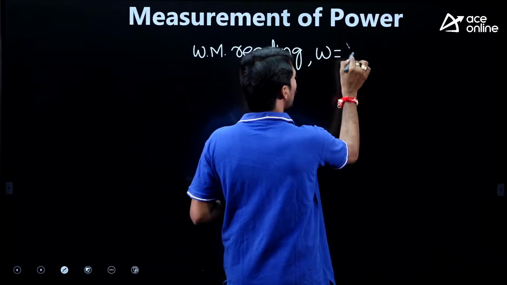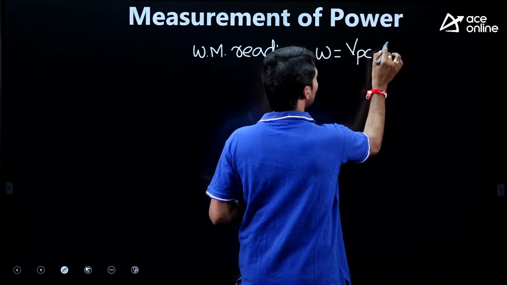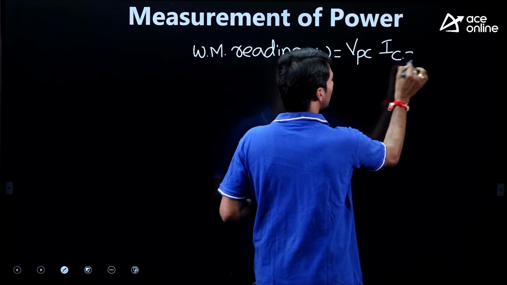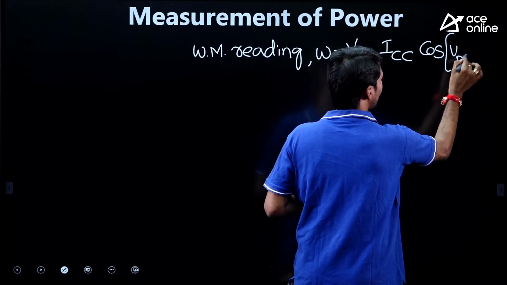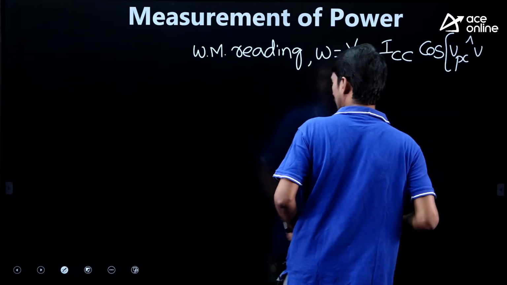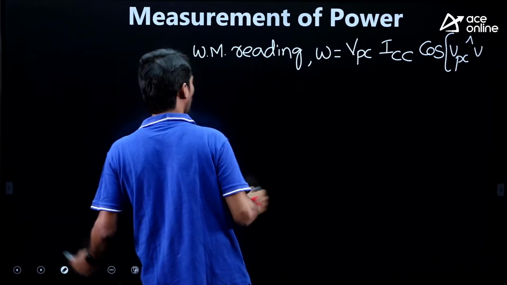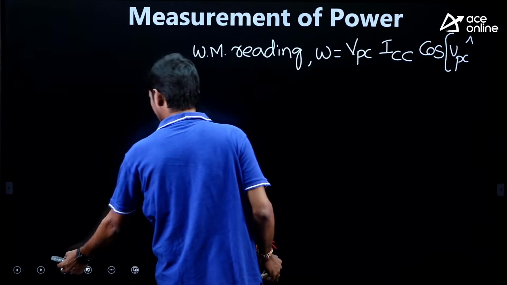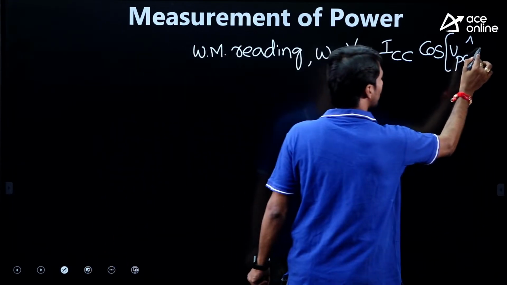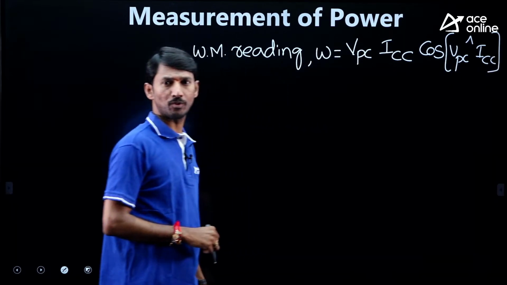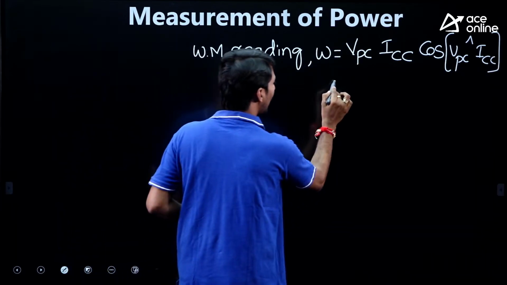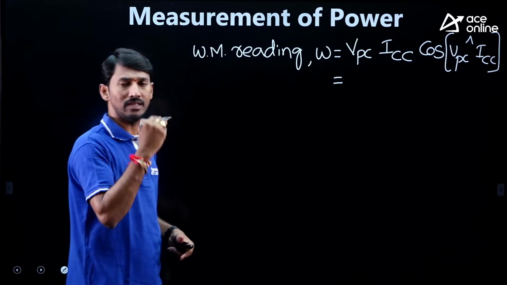So simply: voltage across potential coil, current through current coil, cos of the angle between the voltage across the potential coil and the current through the current coil.